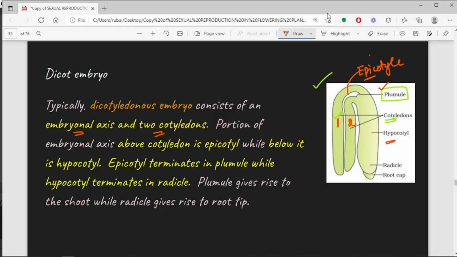The hypocotyl terminates in the radicle, which will give rise to the root system of the plant body.